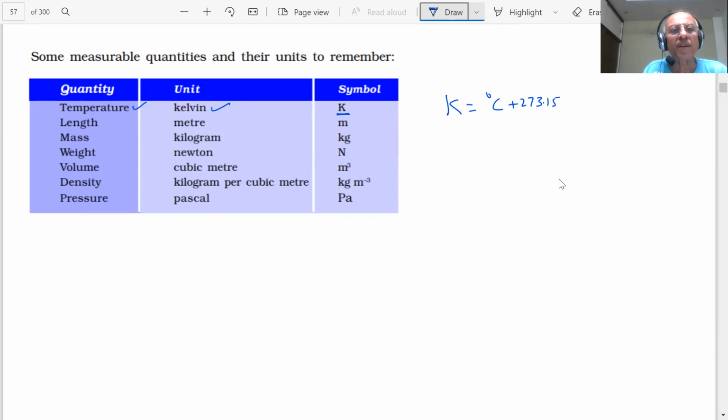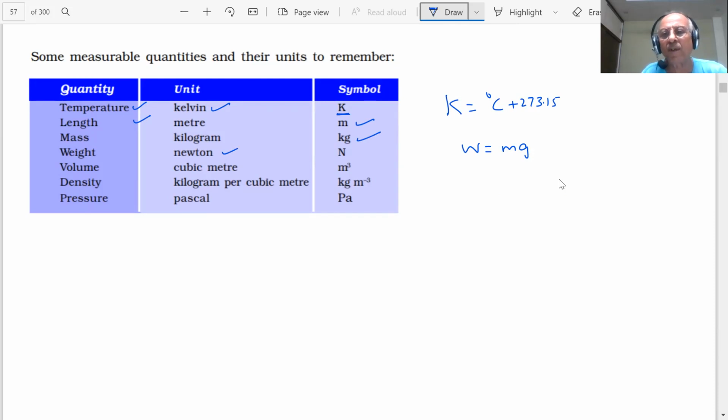For length, what is the unit of the length, students? SI unit of the length is meter. Standard unit of the length is meter, students, represented by small m. Standard unit of mass is kg. This is our kg, students. Weight is expressed in Newton. You know, weight is equal to m into g. So this is kilogram meter per second square, which is called a Newton.